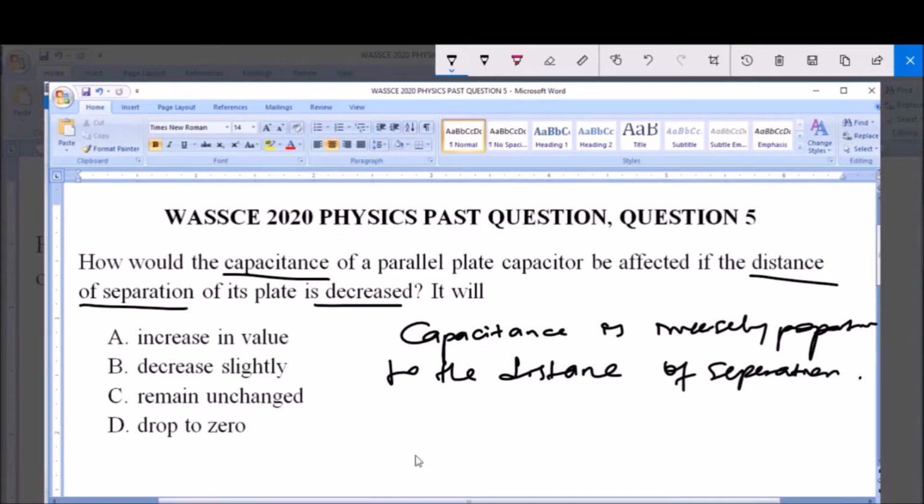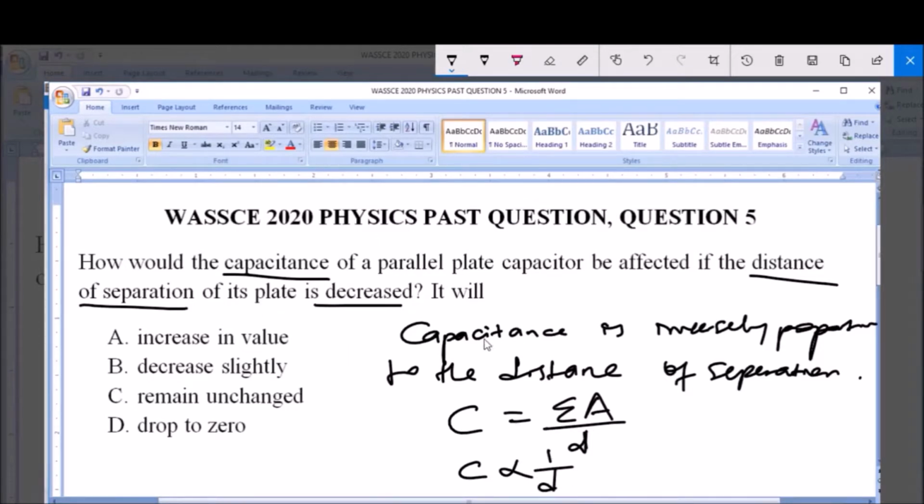And this can be seen in the relation where you have capacitance C is equal to a constant multiplied by the area all over the distance of separation. Now you will see that this capacitance is inversely proportional to the distance of separation between these plates.